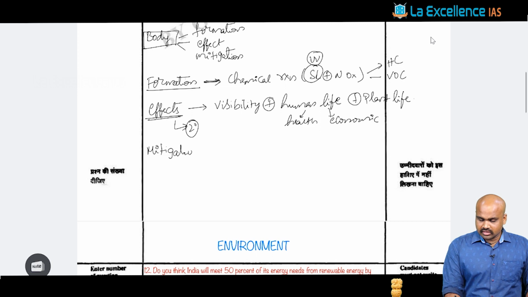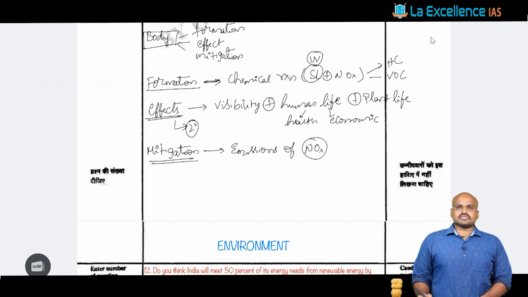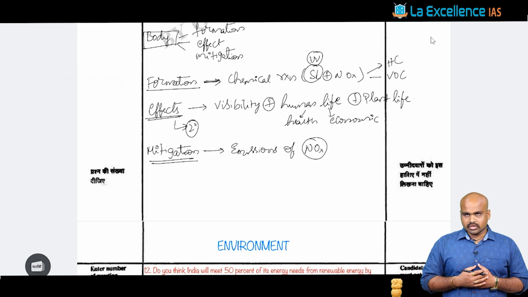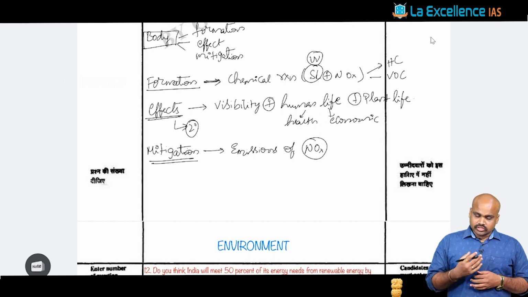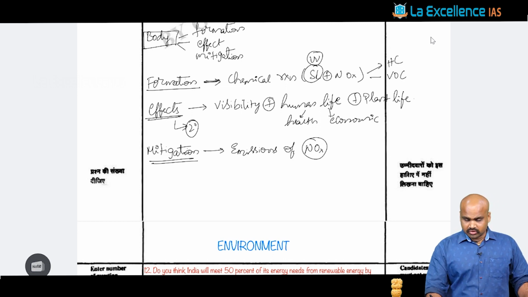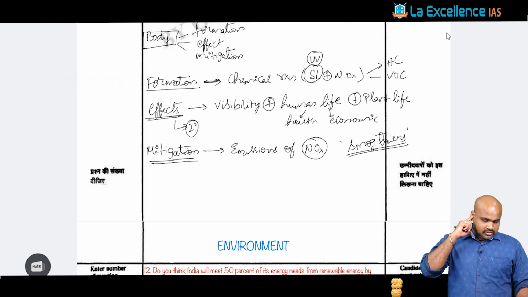How can we mitigate? When you look at the mitigation, it fundamentally deals with the emissions of the nitrous components, that might be vehicular emissions or industrial emissions, especially the emissions that depend on fossil fuels. Those can be regulated in order to manage this. Once we talk about the emissions, we can even talk about the smog towers. We know that smog towers can also be an element in managing smog as a phenomenon.